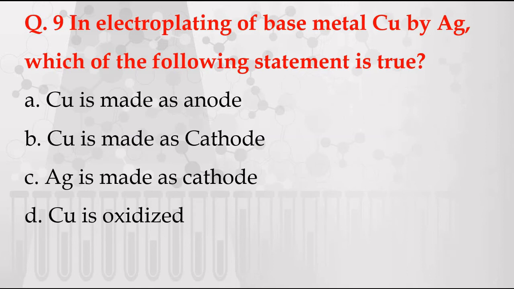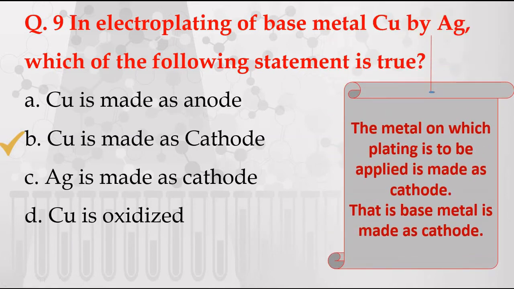C, Ag is made as cathode. And D, copper is oxidized. In this, the correct option is B, copper is made as cathode, because the metal on which plating is to be applied is made as cathode, that is base metal made as cathode.